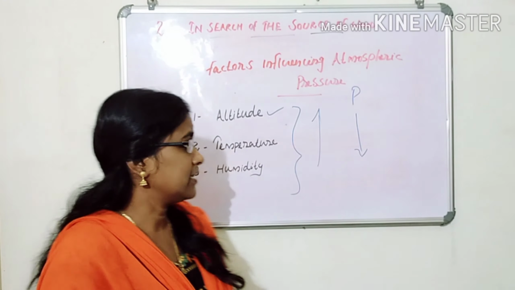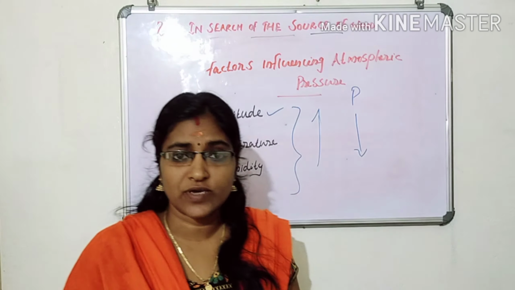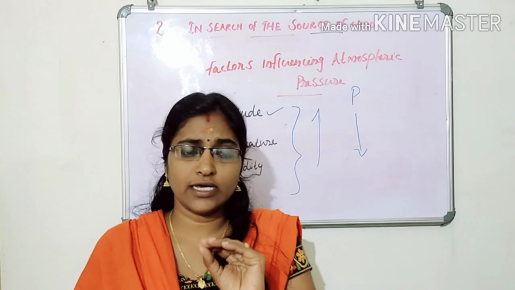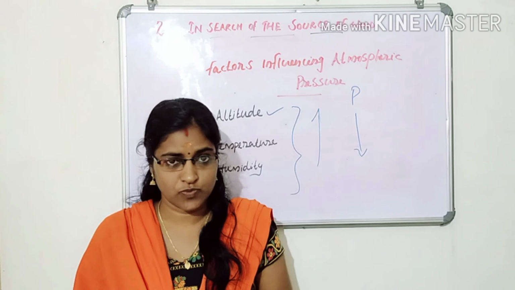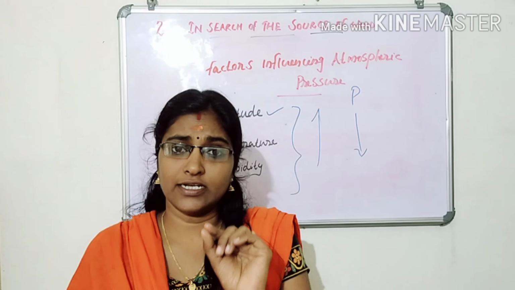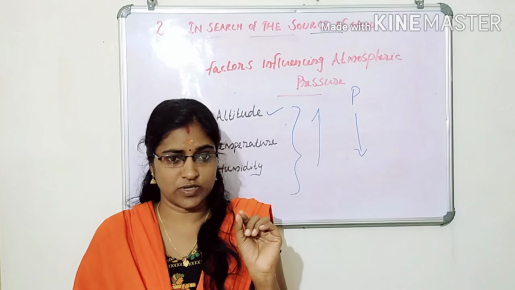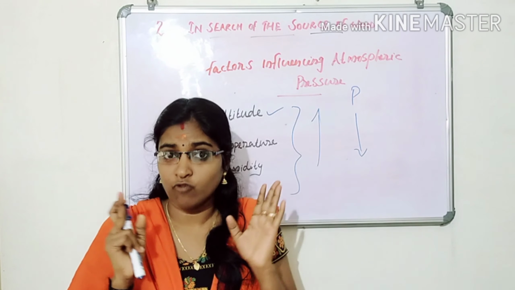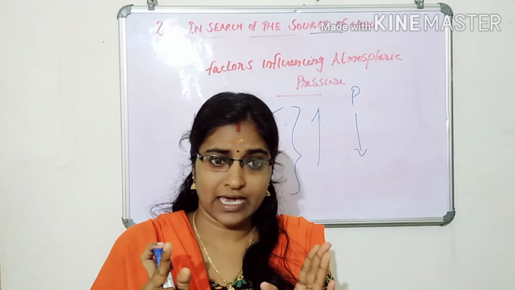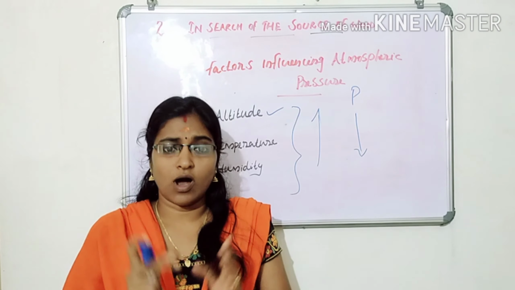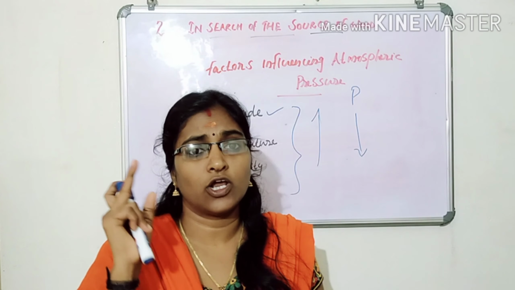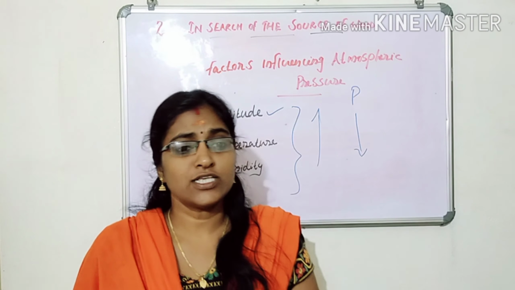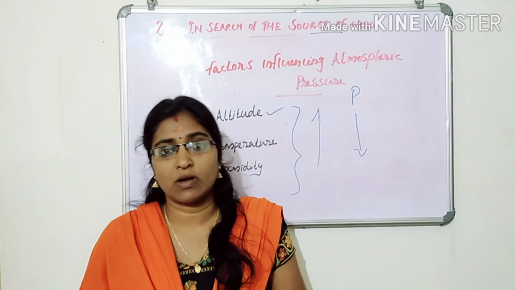Next, humidity, the relation between humidity and atmospheric pressure. What is humidity? Humidity refers to the quantity of water present in the atmosphere. Water vapor is lighter than the air, hence it ascends. If the quantity of water vapor is more in unit volume of air, then naturally the atmospheric pressure will be less.